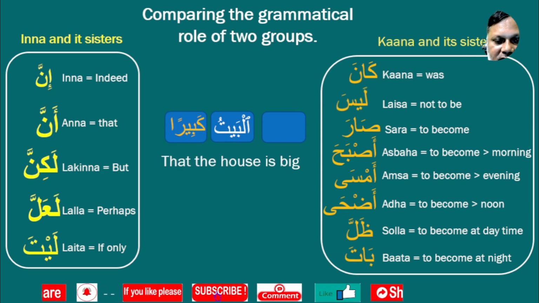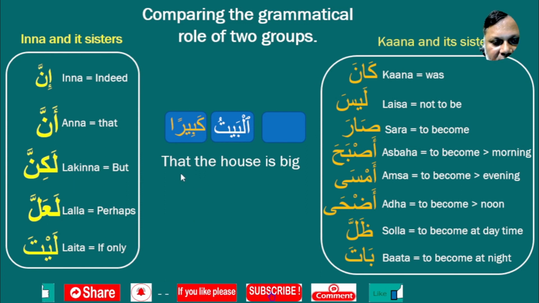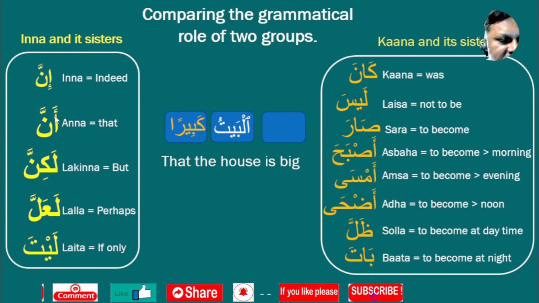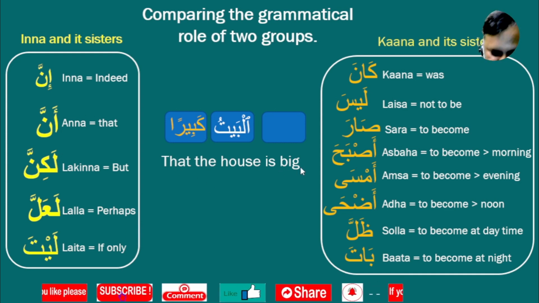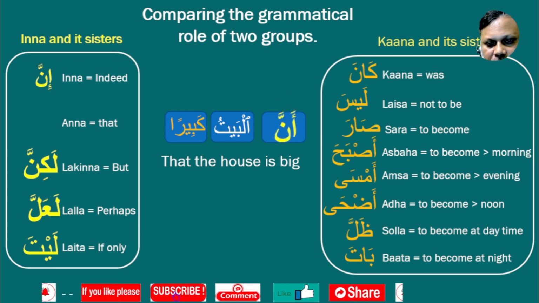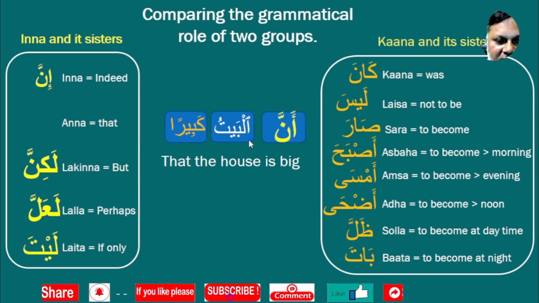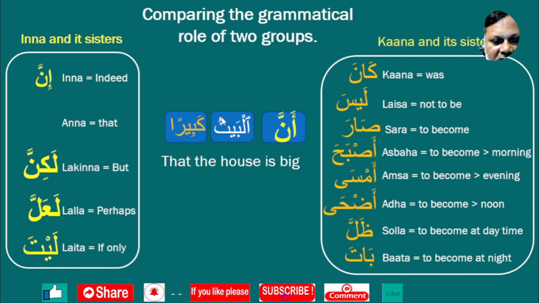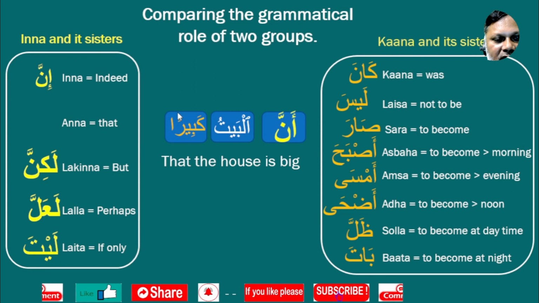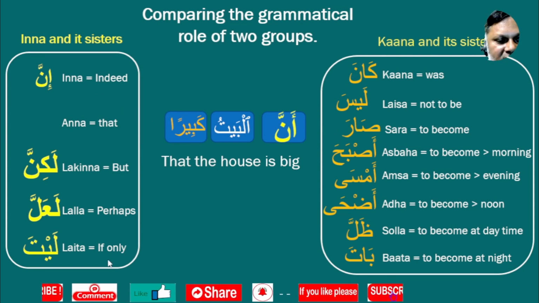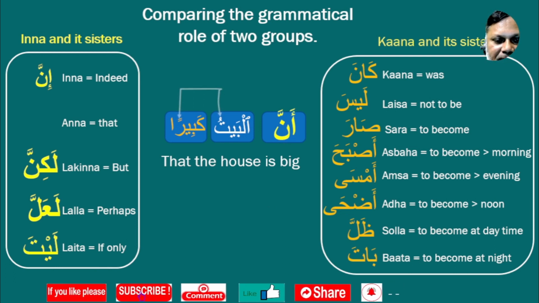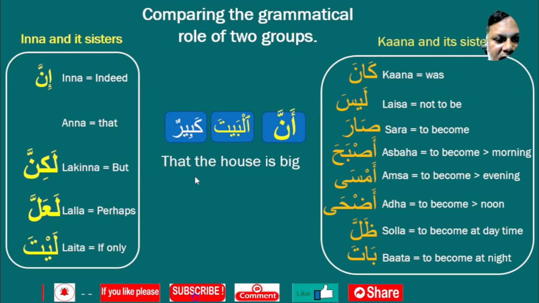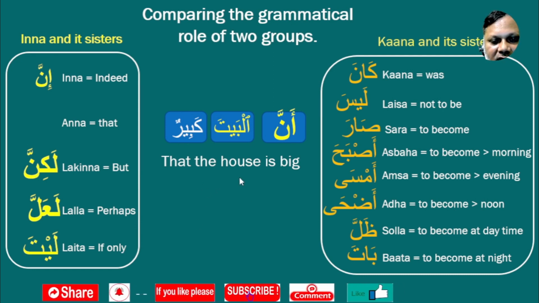Now if we want to make the sentence like this, that the house is big, I want to use this particular Anna. Anna means that. So bring this Anna here. If we bring Anna here, Anna will change this dhamma to fatha and this fatha to dhamma, like in Inna, because it is an Inna group member. So after putting Anna, these two harakat will change again. So it will be Anna al-baita kabirun, that the house is big.